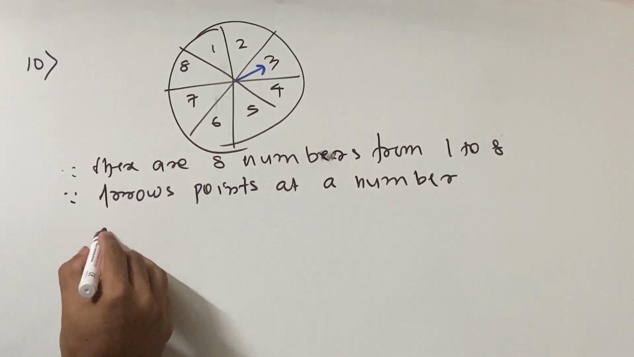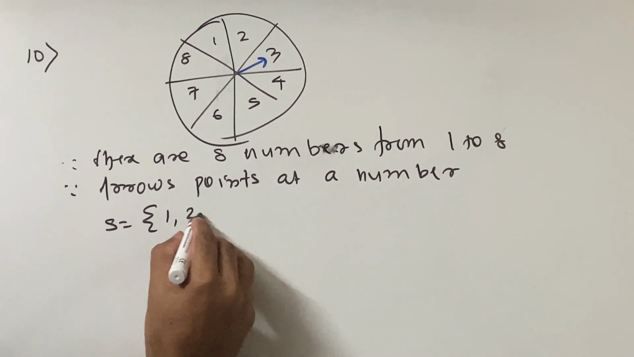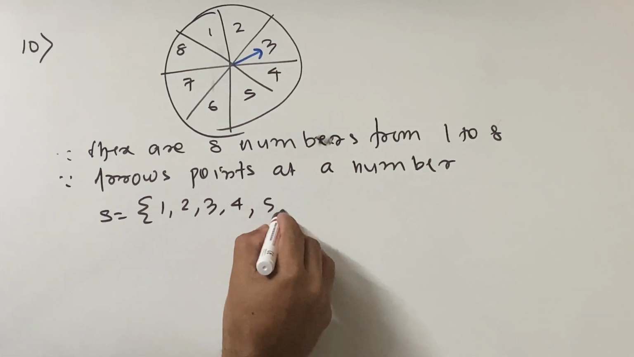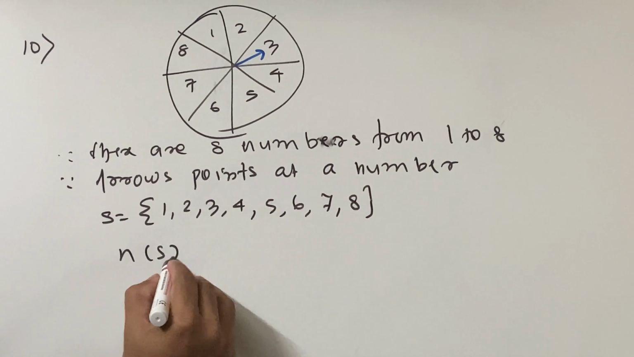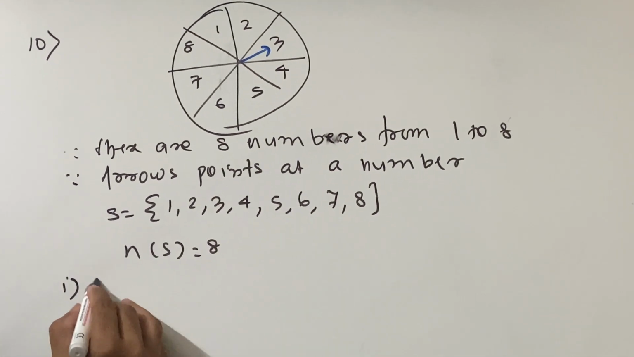Your sample space किधर भी जाएगा वो. So S is equal to 1 2 3 4 5 6 7 8. Very simple, just try to understand. So we get this as n of S is equal to 8. There are different questions over here.